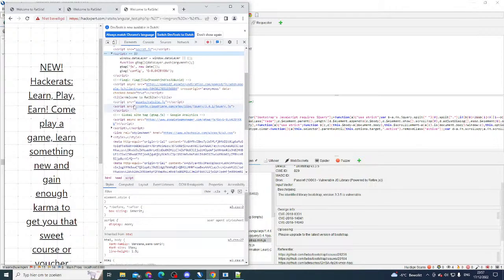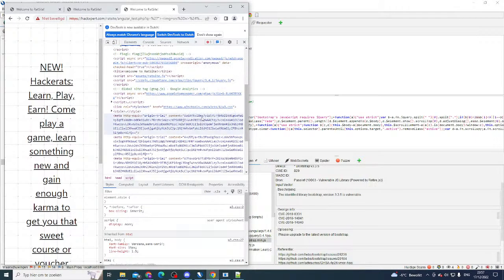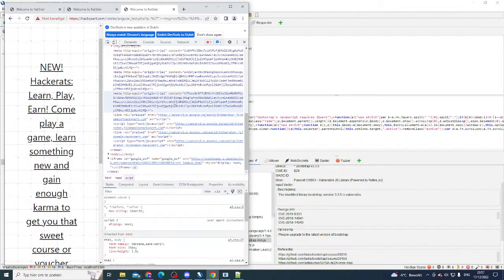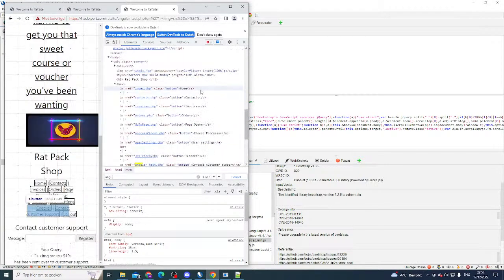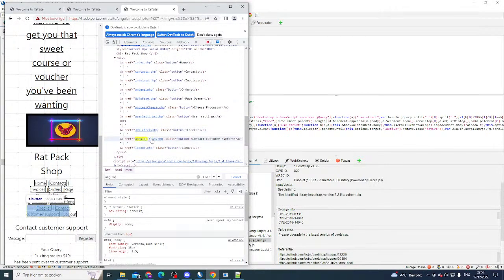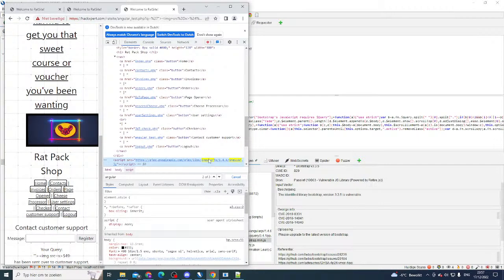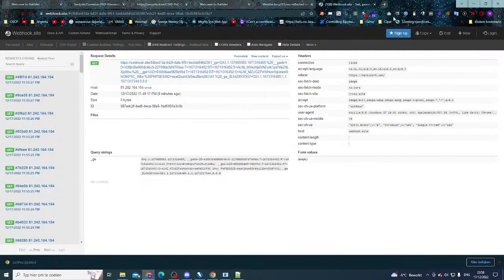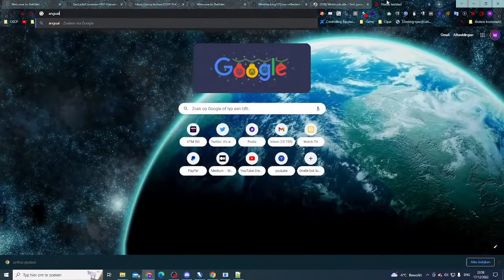But at a certain point, we can also find that we're including AngularJS on this page. So Angular, we can see, angular test.php. Yep, that's the name of this page. I thought customer support. Yeah, don't always trust blindly what you see on screen. Here we can see that we have an AngularJS version of 1.4.6. So let's see if we can find any template injections for Angular 1.4.6, shall we?